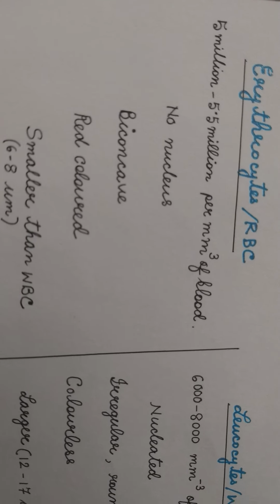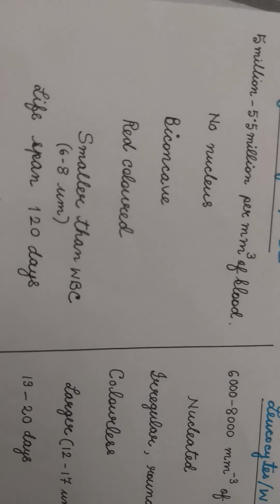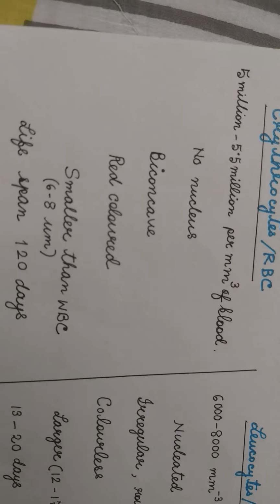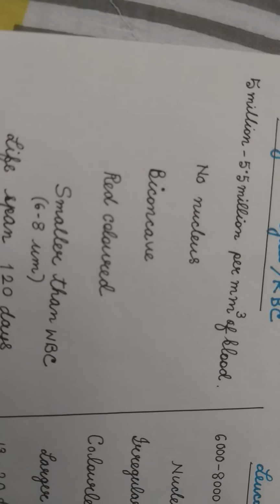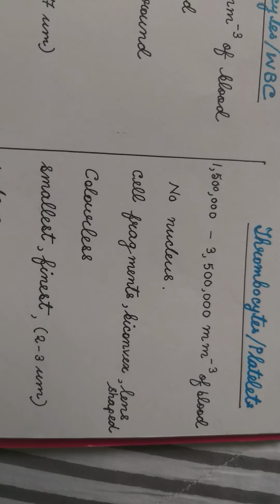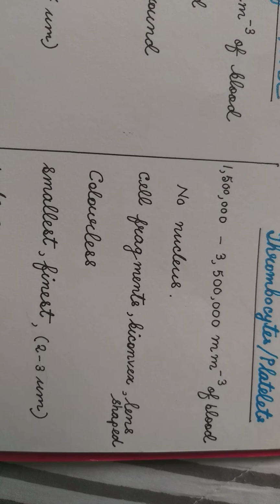RBCs are red colored because of the presence of hemoglobin pigment. Leukocytes are colorless. Thrombocytes are colorless. The erythrocytes are smaller than leukocytes, about 6 to 8 micrometer in diameter. Leukocytes or WBCs are the largest, about 12 to 17 micrometer in diameter. Thrombocytes are the smallest, finest and the thinnest, 2 to 3 micrometer in diameter.